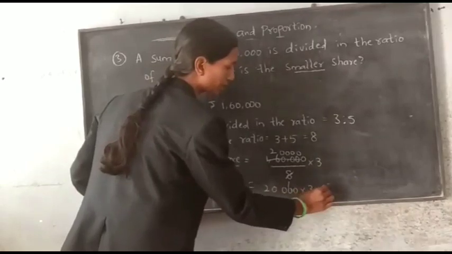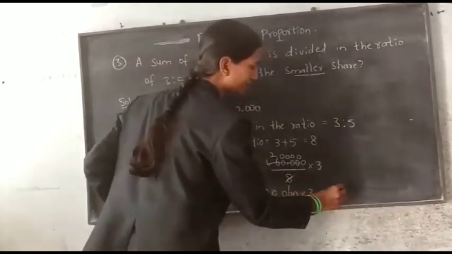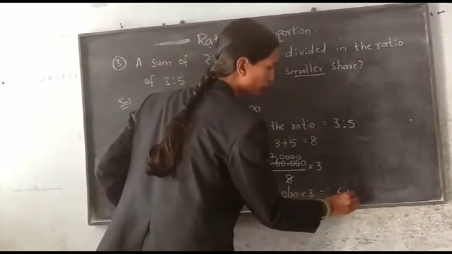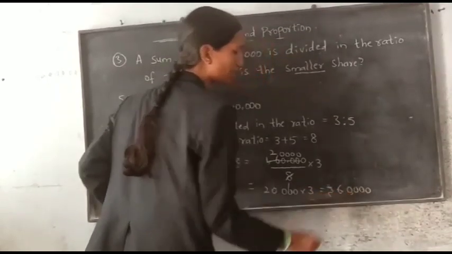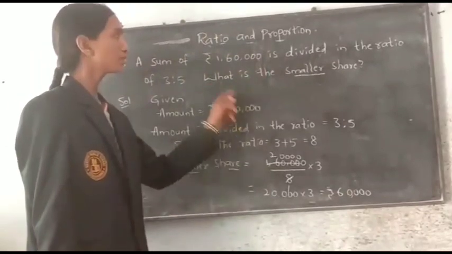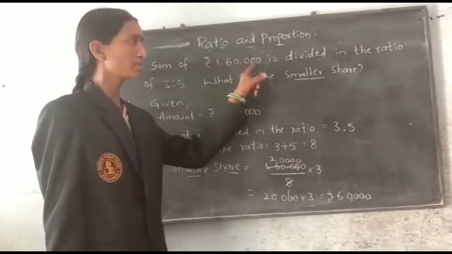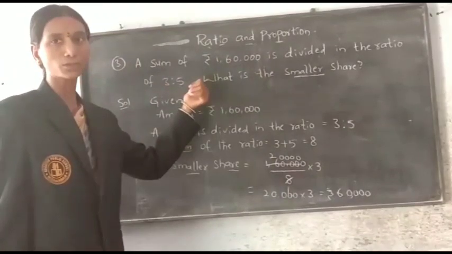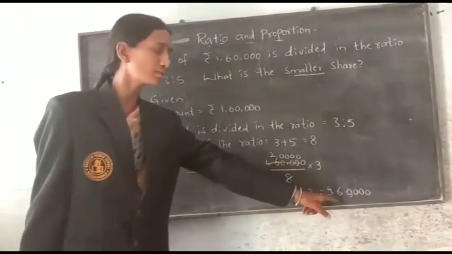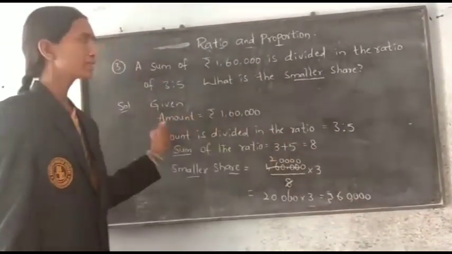Into 3. 2 3s are 6, and how many zeros? 4. So the amount is 60,000. That means, if the 1,60,000 is divided in the ratio 3:5, the smaller share is 60,000. Like this we have to find.